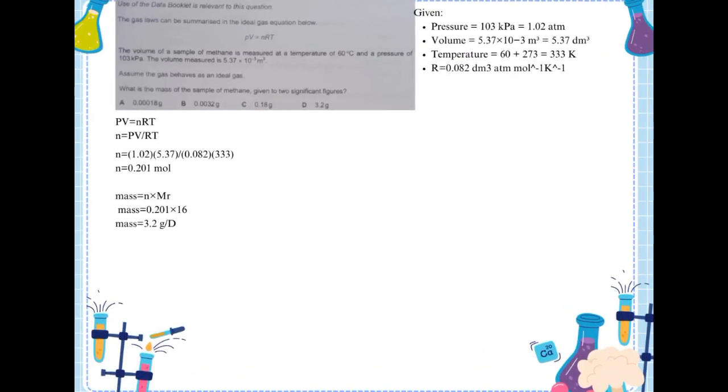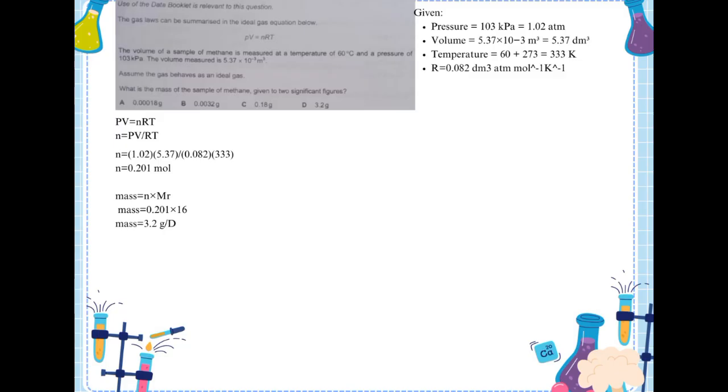Next, the volume of a sample of methane is measured at a temperature of 16 degrees Celsius and a pressure of 103 kilopascals. The volume measured is 5.37 times 10 to the power of minus 3 cubic meters. Assume the gas behaves as an ideal gas. What is the mass of the sample of methane, given to two significant figures? So first I write the ideal gas equation, PV equals nRT. Next I convert the units.